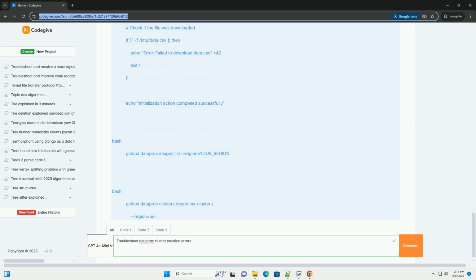Implement robust error handling. Implement robust error handling in your cluster creation scripts and initialization actions. Log errors to Cloud Logging to help you diagnose problems. Keep software updated. Use the latest stable Dataproc image version and keep your initialization actions up to date with the latest software versions and security patches.